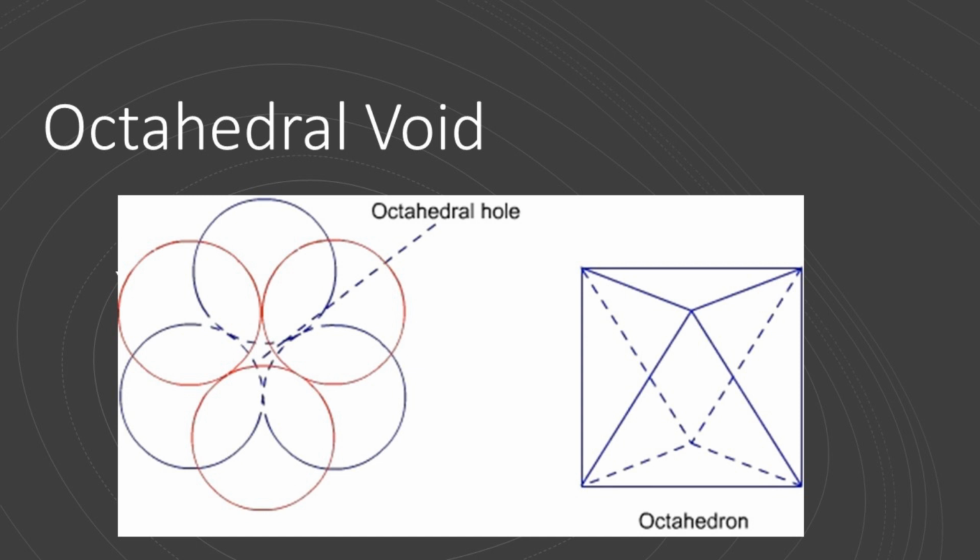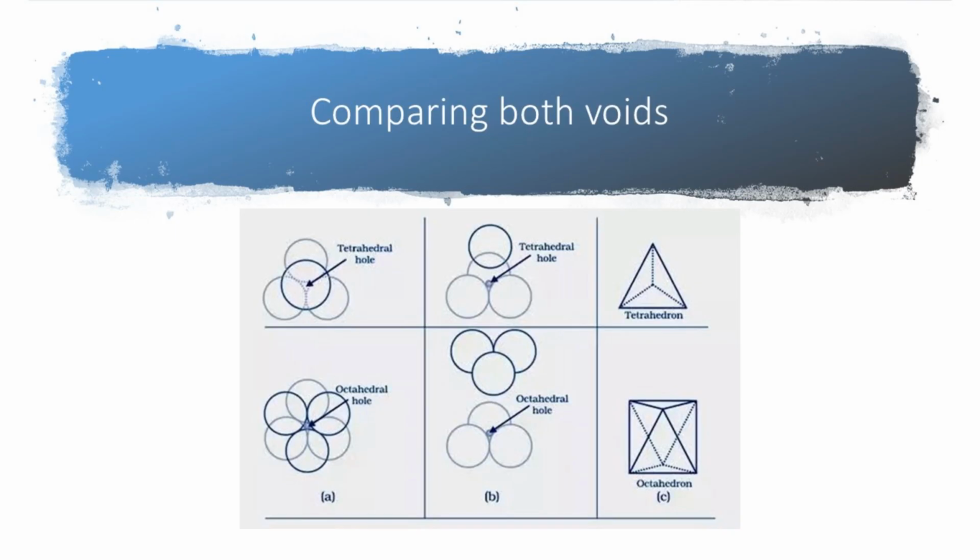Now students, it is important to remember that the triangular shapes of depressions in A and B layer do not overlap. The depressions in which spheres of second layer rest are tetrahedral voids, while the depressions in which no sphere rests are octahedral voids. Observe the figure carefully.